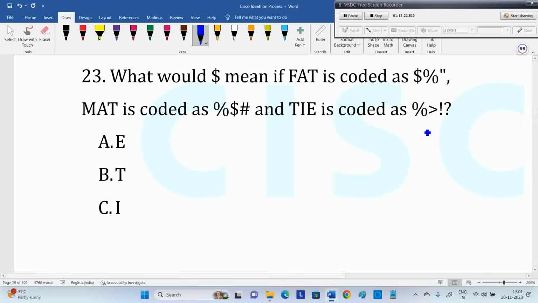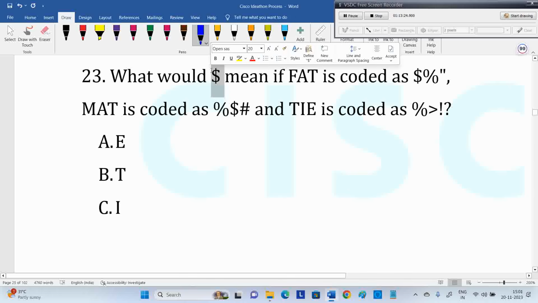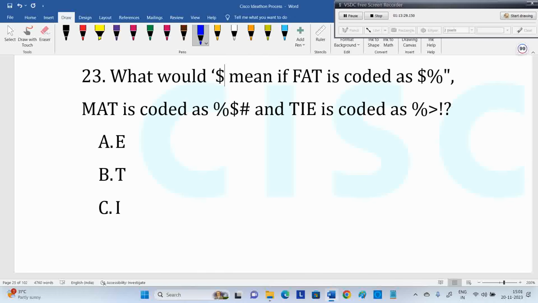What could the dollar symbol mean? They have given words in symbols. Fat is coded as dollar percentage double quote. Mat is coded as percentage dollar hash. Tie is coded as percentage greater than exclamatory.